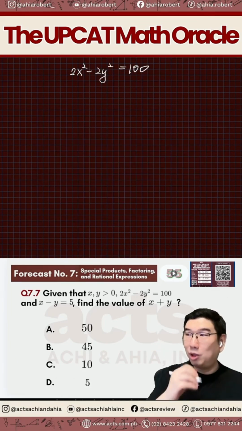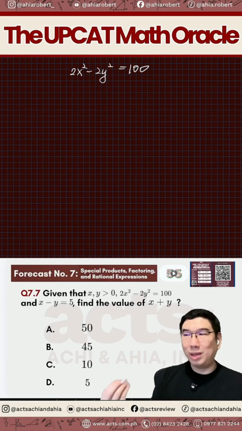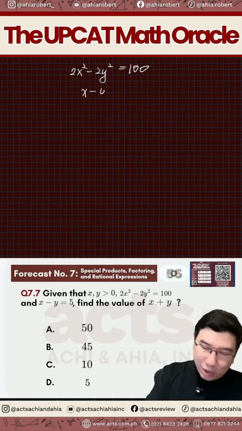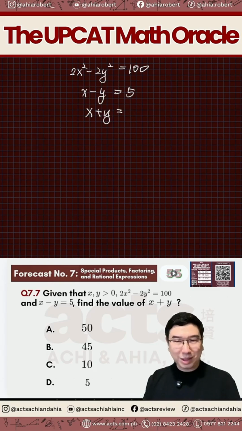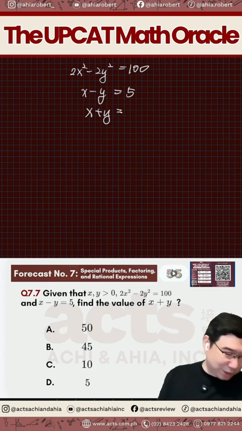Time's up. So we have your 2x squared minus 2y squared equals to 100, and that x minus y is equals to 5. We're looking for x plus y. Okay? Since wala sa inyo naglagay ng sagot, di muna ako mag-share ng final answer. No? So let's go over na lang.